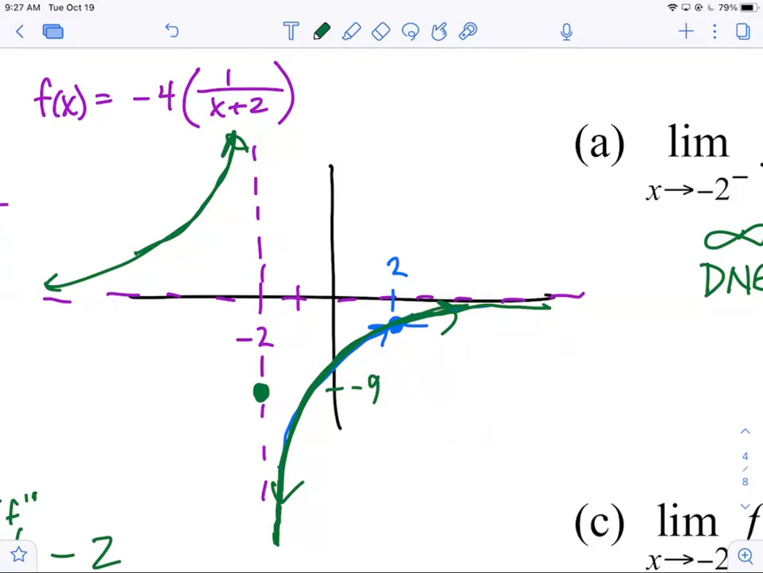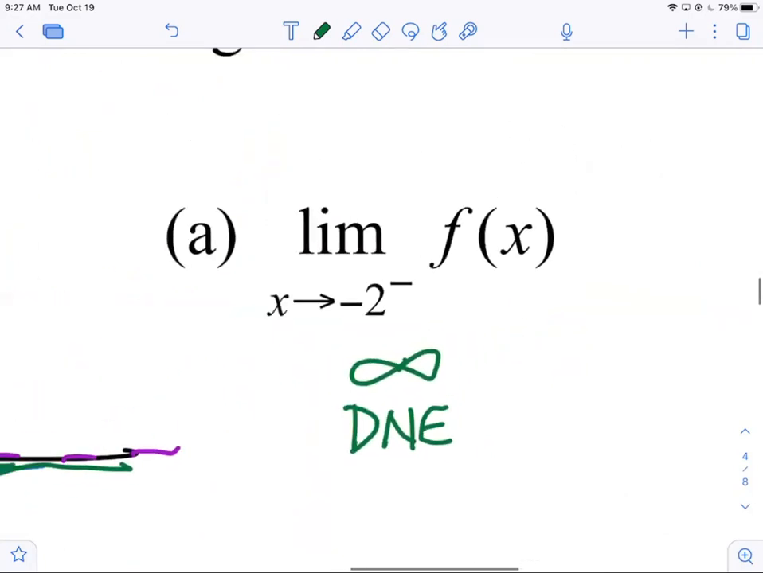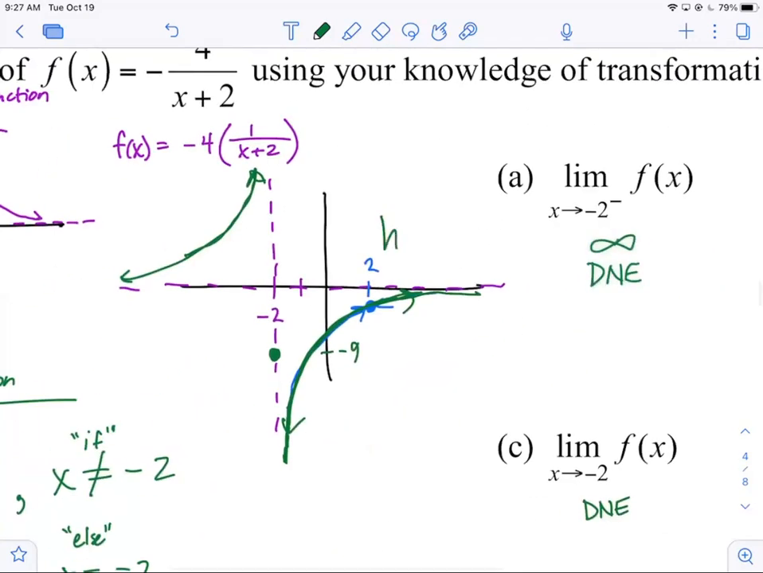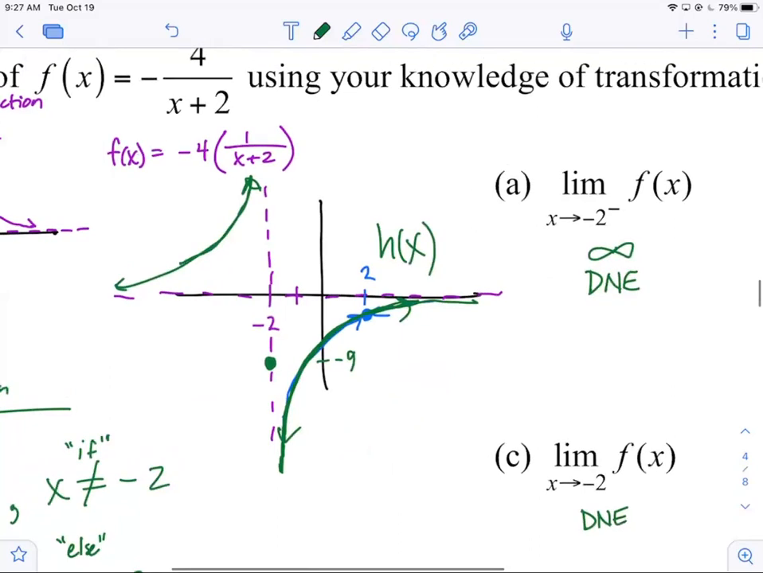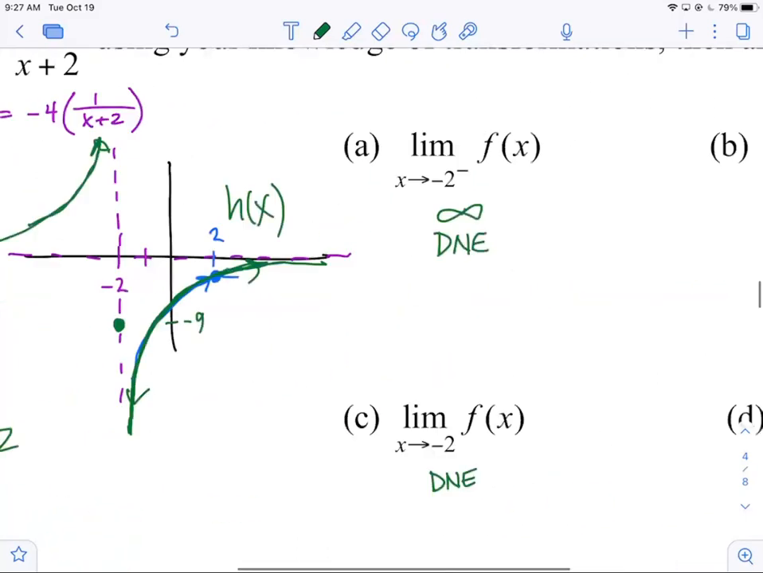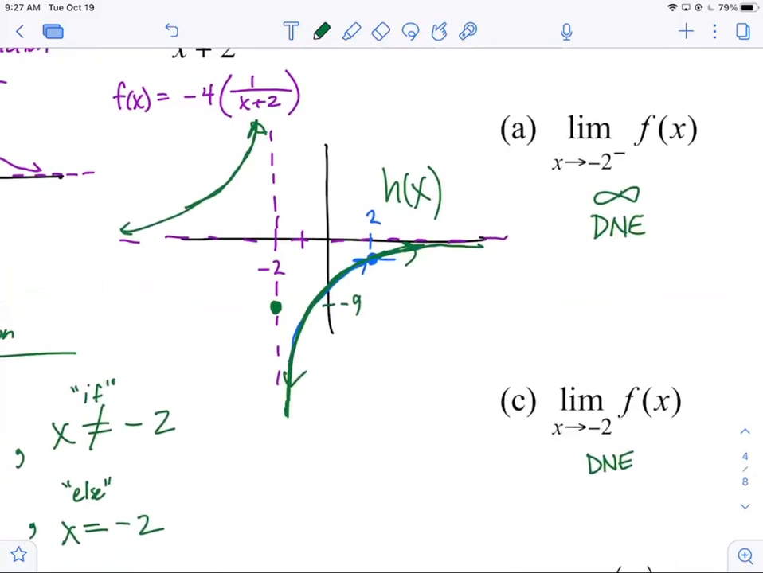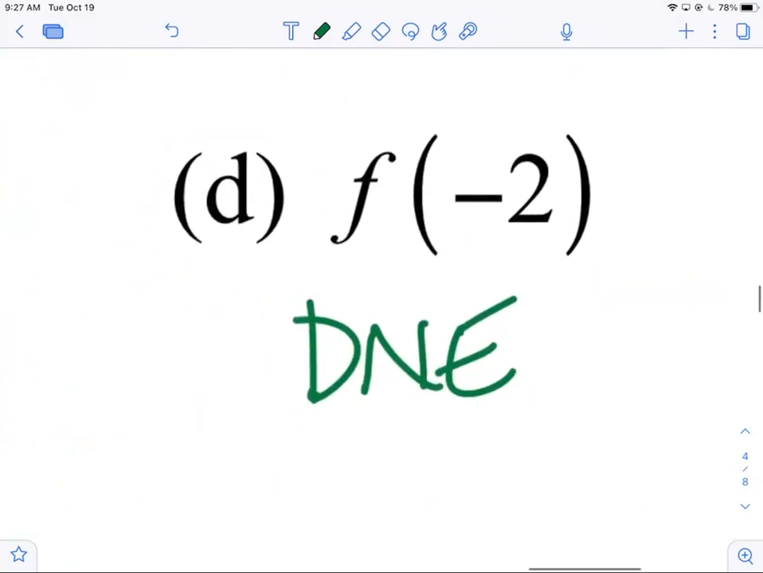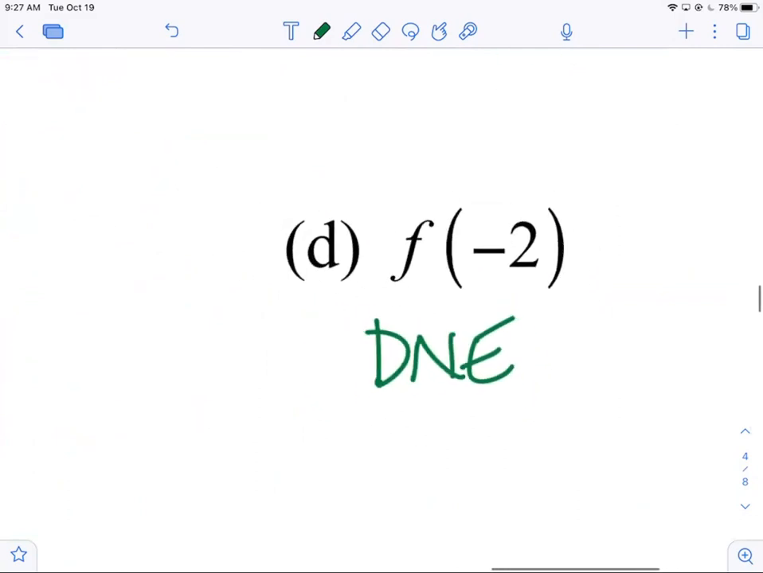All right, so now if I had this question, what would be the limit as x goes to -2 of h of x? If this is now my graph of h, would it change the limit from the left? No, it would still be infinity. Would it change the limit from the right? No, it would still be negative infinity. Would it change the general limit at -2? No. But would it change part D? Would it change h of -2? Yes, h of -2 now would be -9.